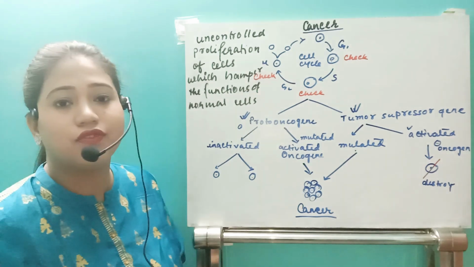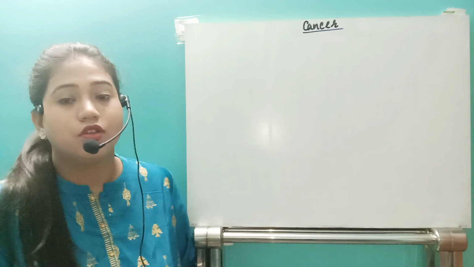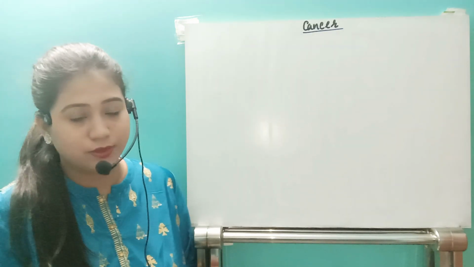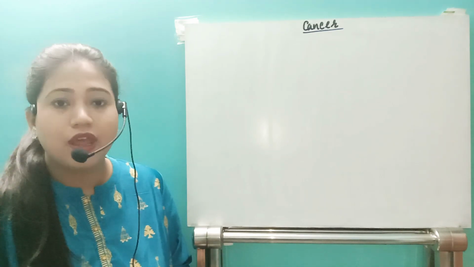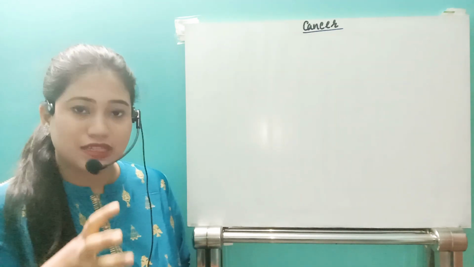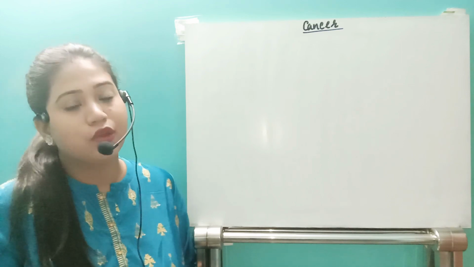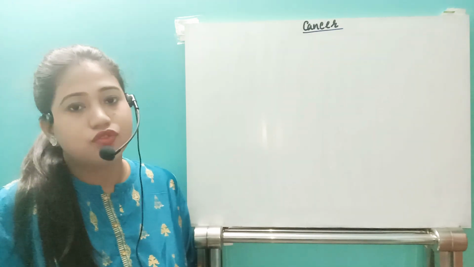So let's see what is the difference between benign tumor and malignant tumor. See, first of all, in case of a benign tumor, inside a protective sheet, inside a limited area, the cells will undergo multiple divisions.